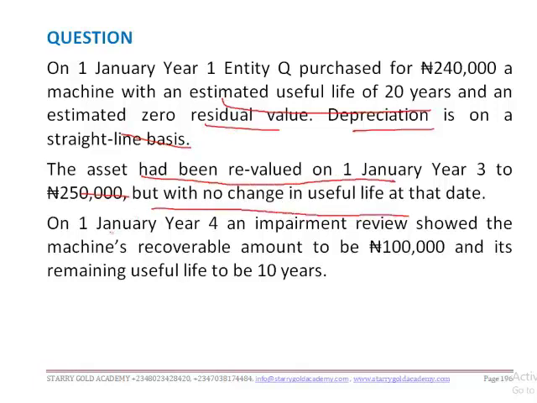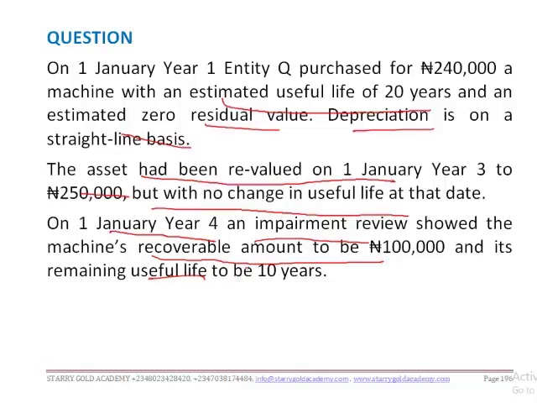So on 1st January year 4, an impairment review showed the machine's recoverable amount to be 100,000 and its remaining useful life to be 10 years. Are we together?